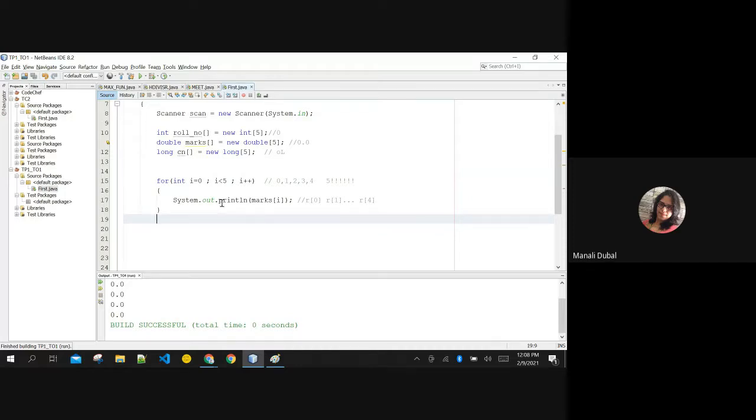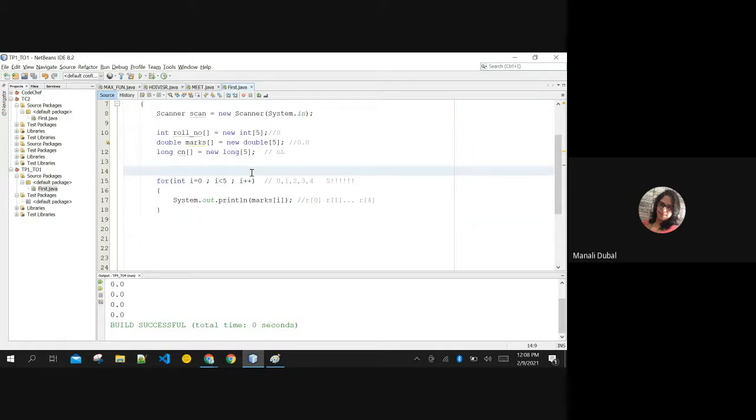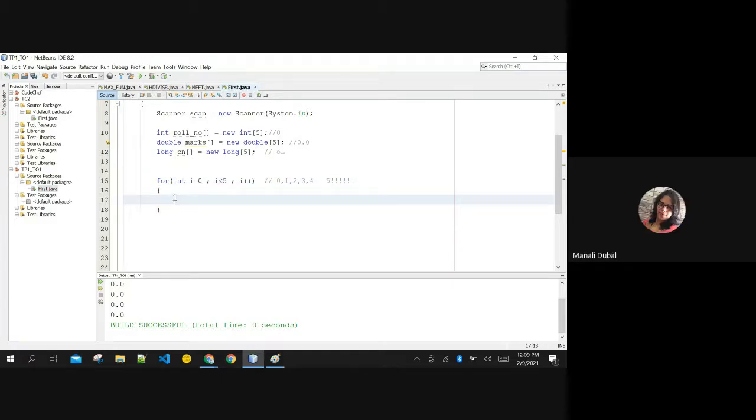Now the question is, if I want to input these values from the user, what shall I do here? Can you tell me? If I want to input values, what is the next thing that I have to do? So, one more for loop, the same, but there we will take input, and inside the for loop we will not print. Okay, I don't want to print, I want to take input. I assume that I want to take input of the roll number array. Then how shall I frame the statement?